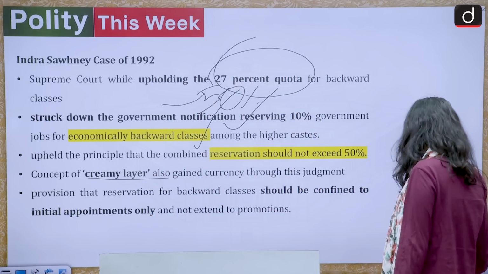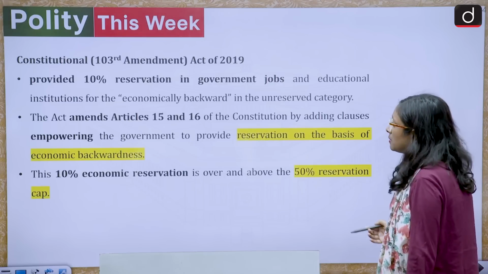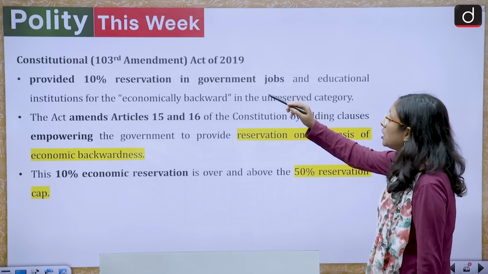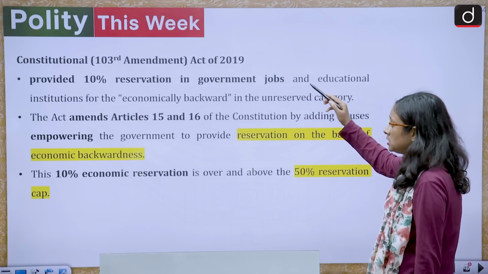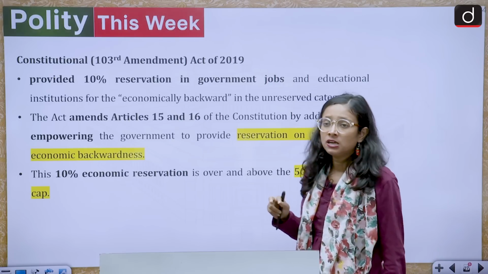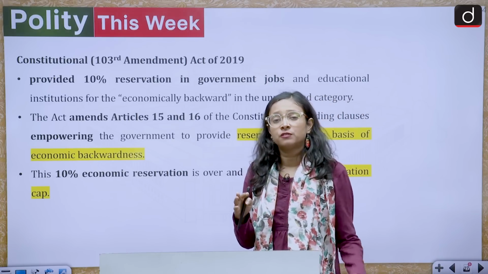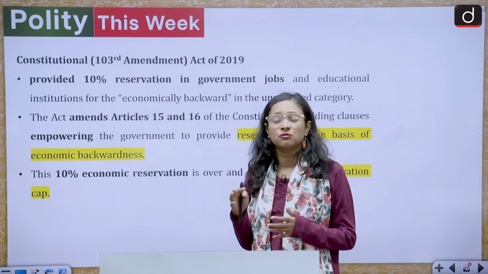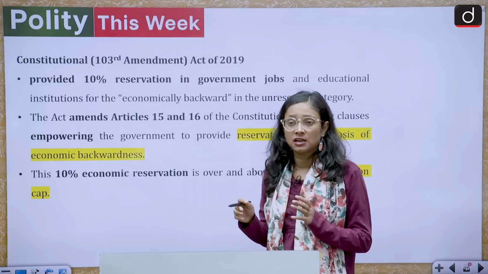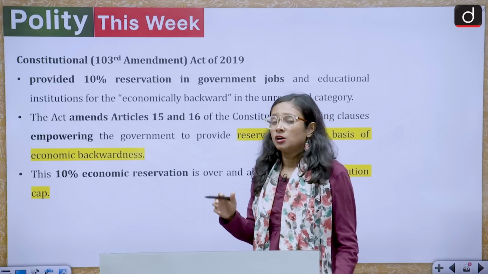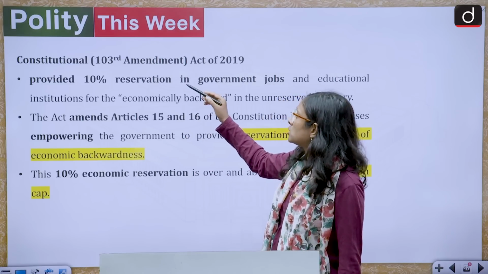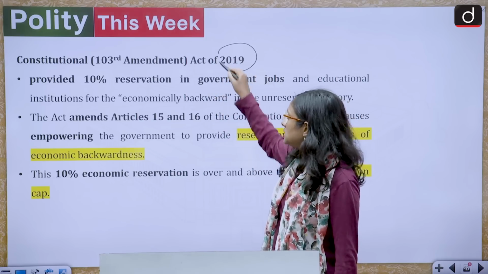Now we'll come to the next one. The next one is about the Constitution 103rd Amendment Act 2019. So we had discussed that there was a striking down of EWS reservation, economically backward classes, in the Indira Sawhney case. But due to the 103rd Constitutional Amendment Act 2019,